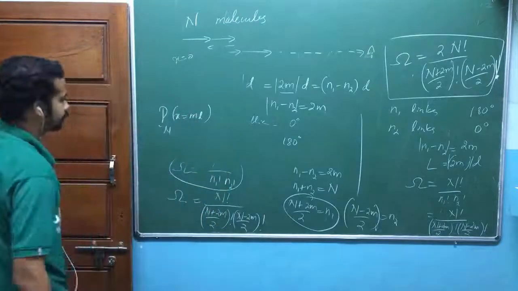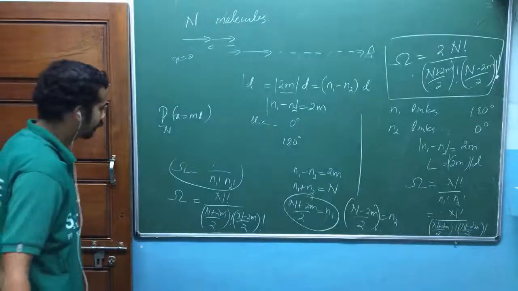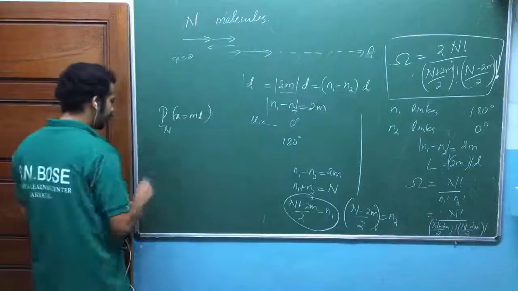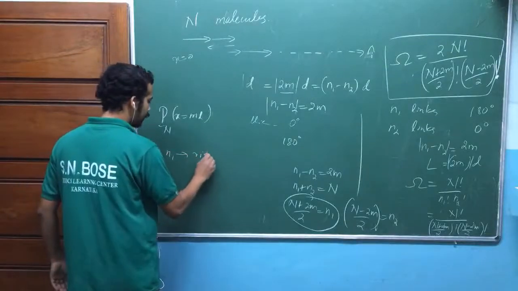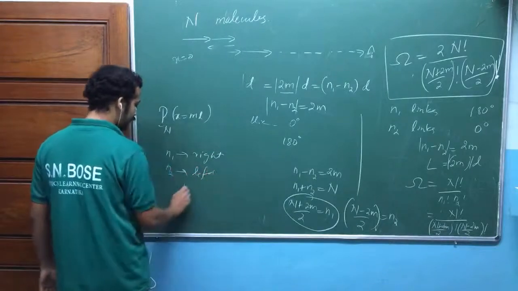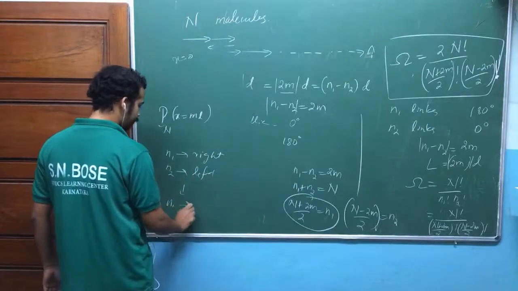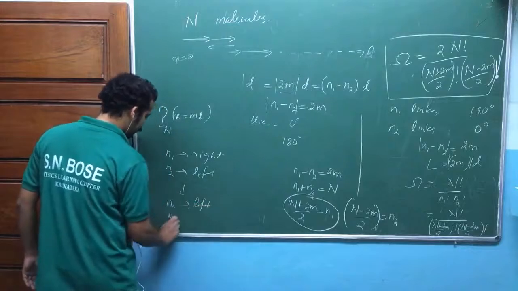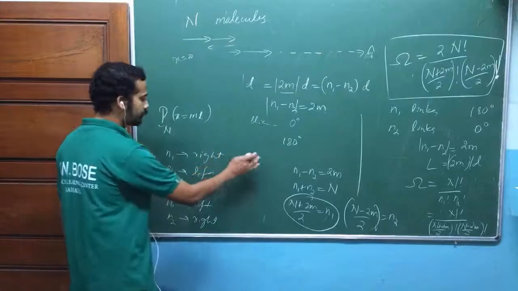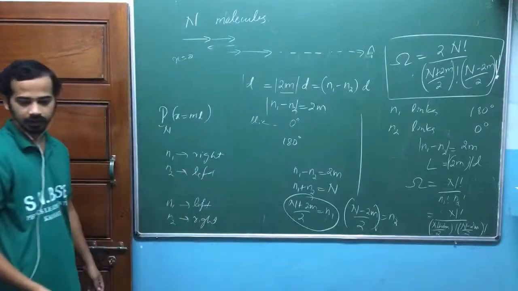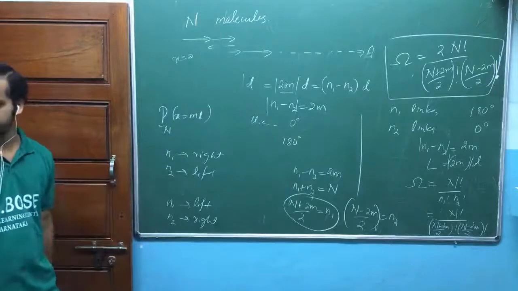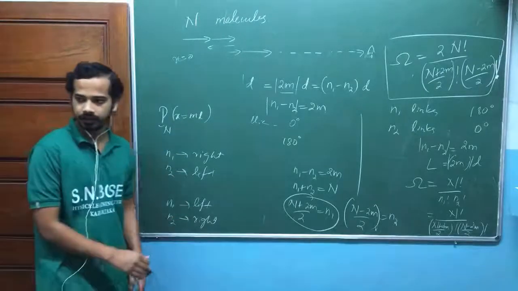Quickly reply. For the random walk problem, taking n1 steps to the right and n2 steps to the left is different from n1 steps to the left and n2 steps to the right. Suppose this gives the positive x value, this will definitely give the negative x value. m is equal to n1 minus n2, depending on the situation.